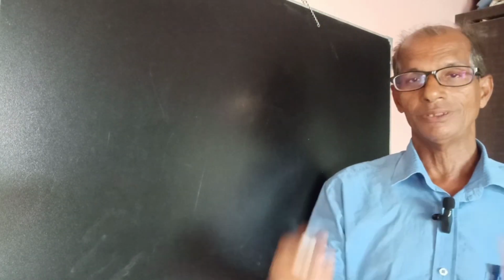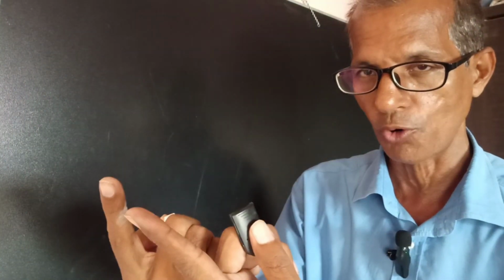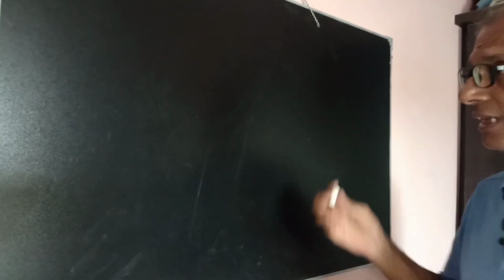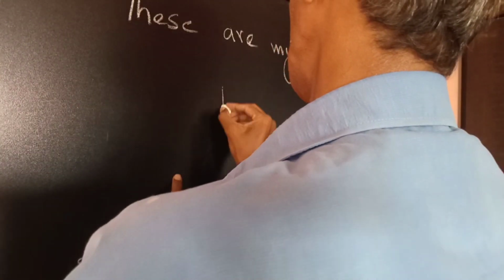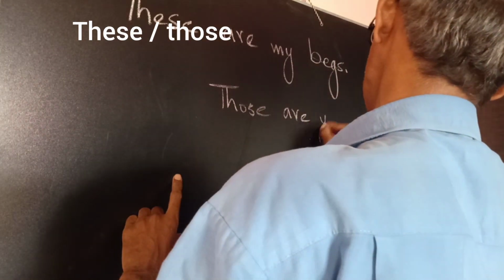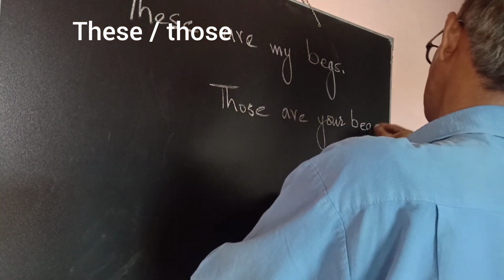Okay, so last video we learned about this and that. This is for the near, and that is for the far. Now this and that are for the singular. Now, these are my desks, those are your desks.